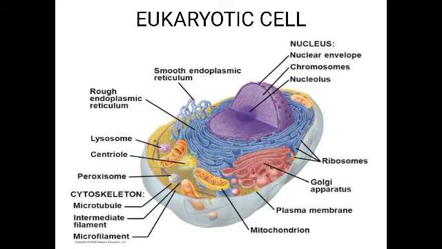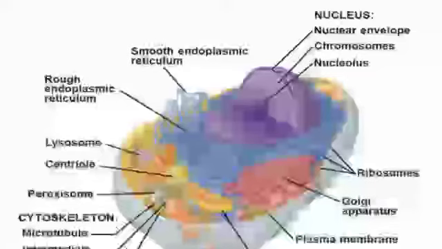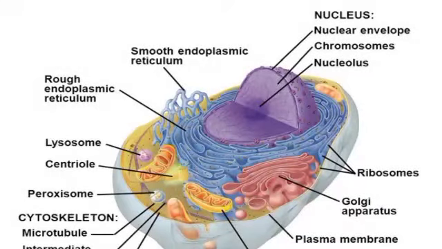Okay, and they also have a well-defined nucleus in the center. You are able to see the nucleus, isn't it? So this is the center. The purple colored one is the nucleus. Okay, and this nucleus is surrounded by a nuclear membrane. So around the nucleus, if you see, you can see the porous nuclear membrane is present.